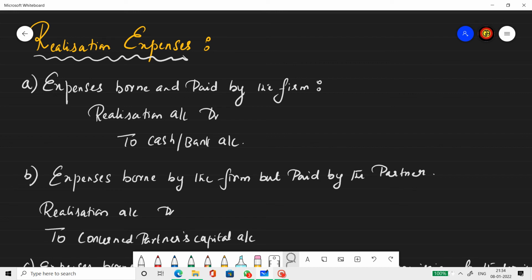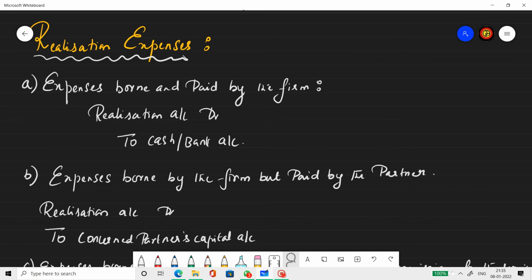It takes some amount of time and money to find a house, etc. Therefore, when it comes to dissolving a firm, it takes an equal amount of time and money. So there is an expense involved in it. Just like setting up a business is not easy, dissolving a business is also not an easy job. So realization expenses treatment is very important in accounts.